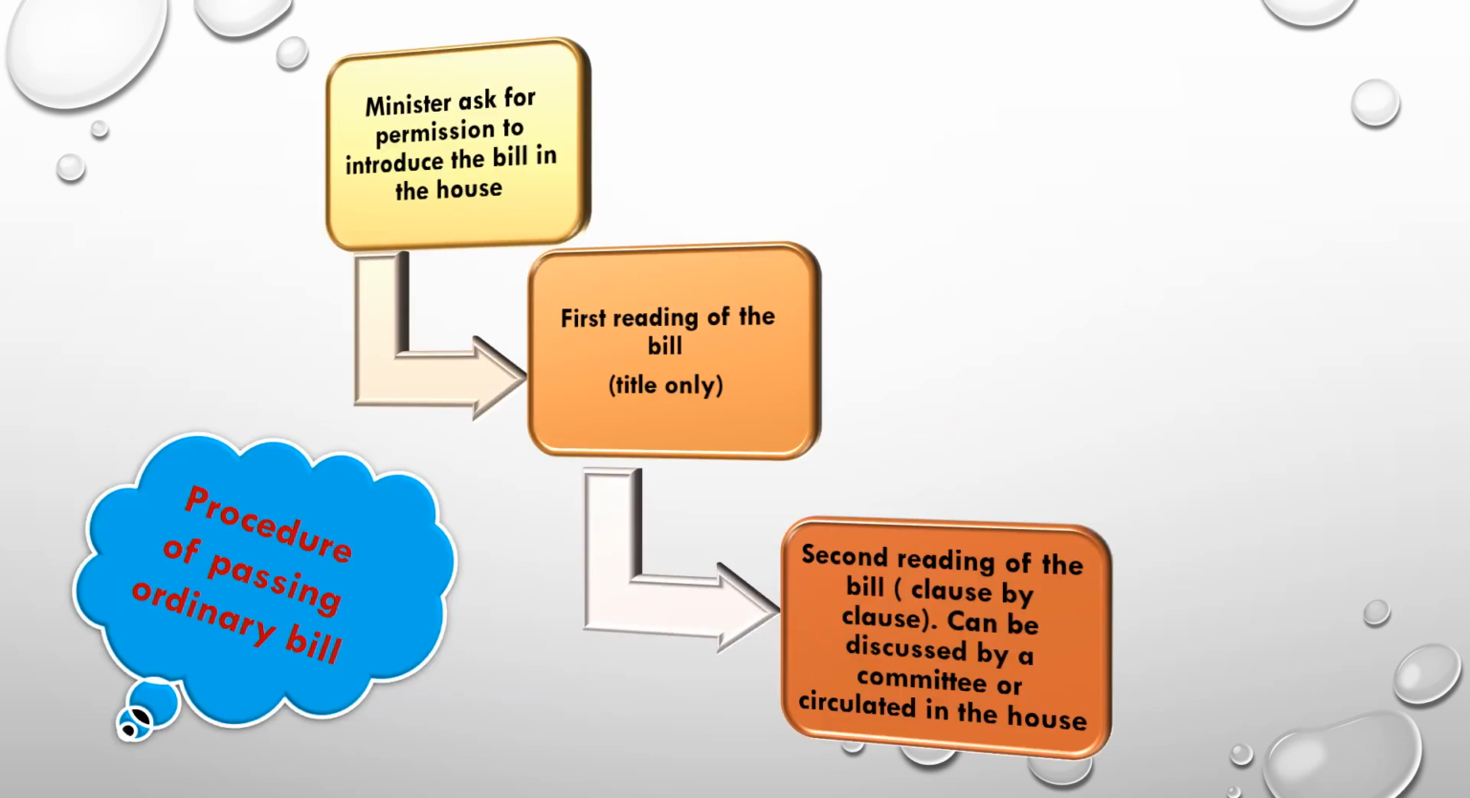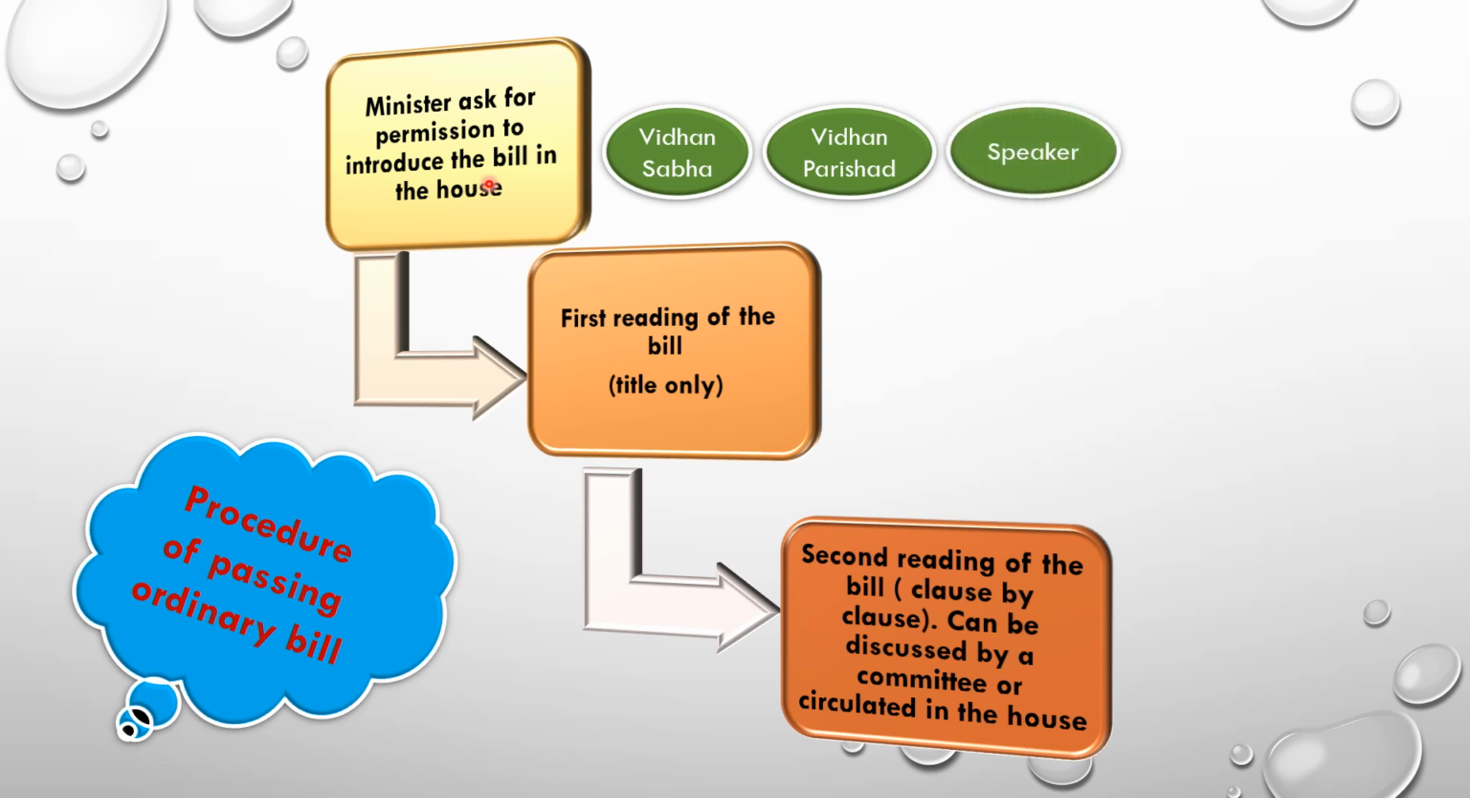So students, now let's see the procedure of passing an ordinary bill. An ordinary bill can be introduced in Vidhan Sabha or in Vidhan Parishad. The minister asks for permission from the chairman of the house, called the speaker, to introduce the bill. Now this is called the first reading of the bill, and at this stage generally only the title of the bill is read out.